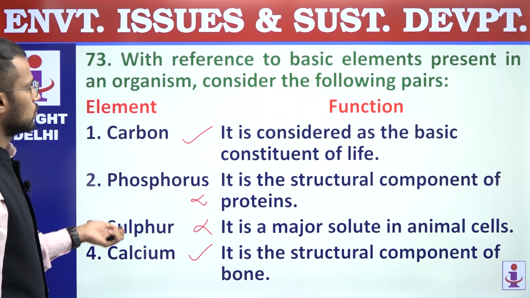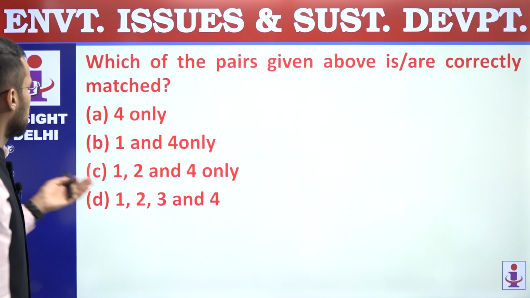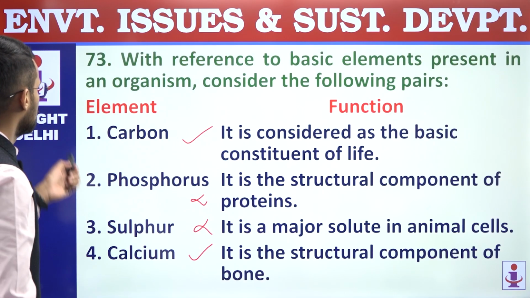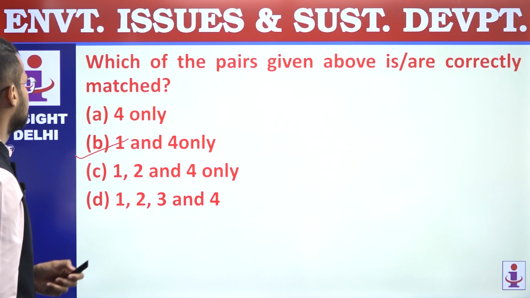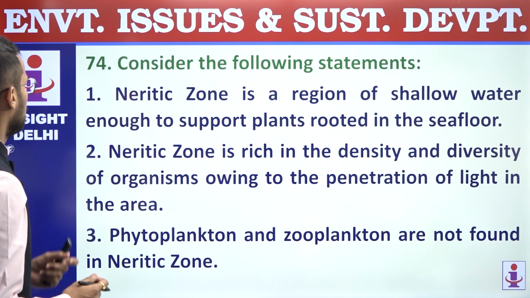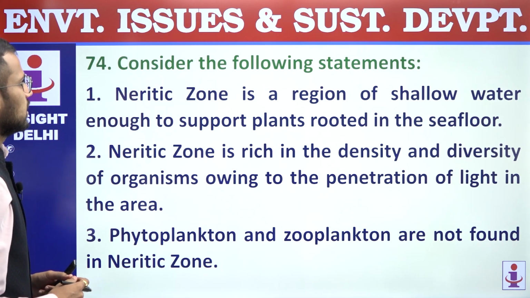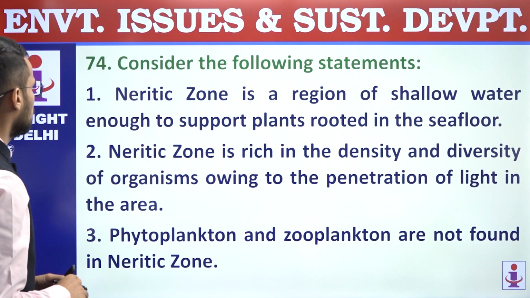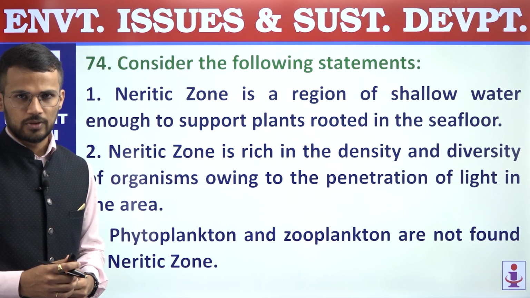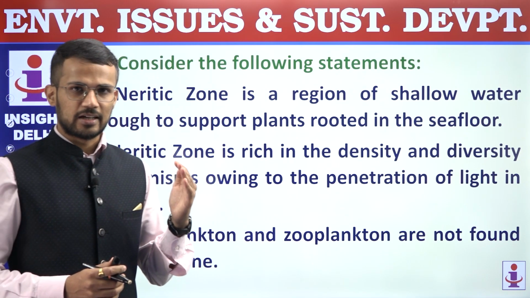We are supposed to find out correctly matched pairs only. Answer is 1 and 4 mentioned in option B. So 73, answer is B. 74. Consider the following statements. First, neritic zone is a region of shallow water enough to support plants rooted in the seafloor. Right. So this statement is a correct statement.